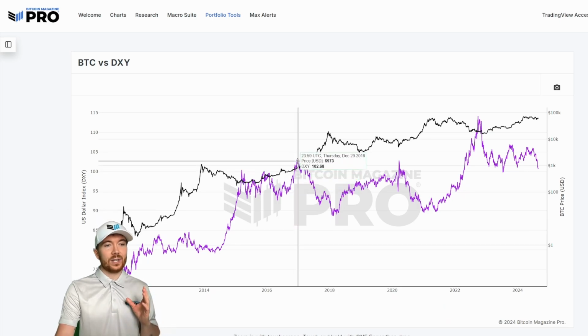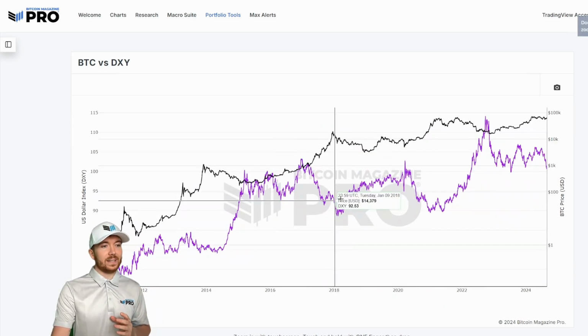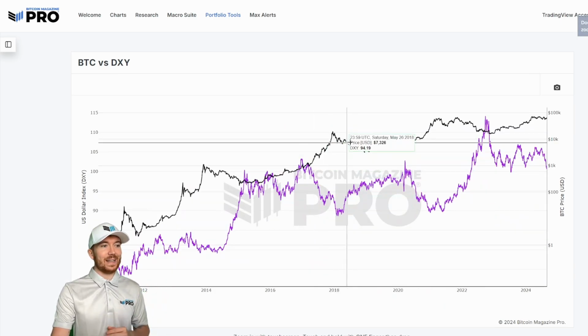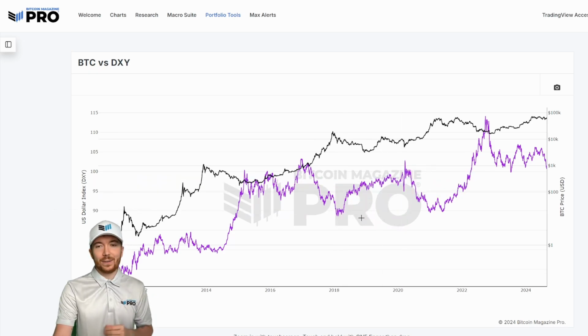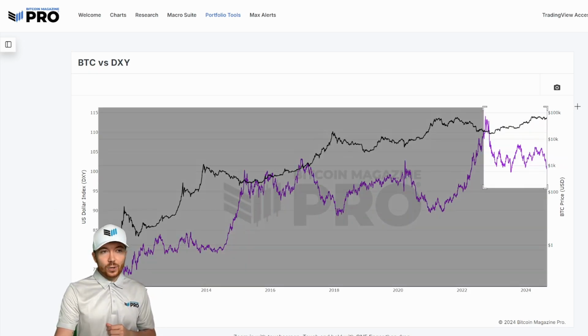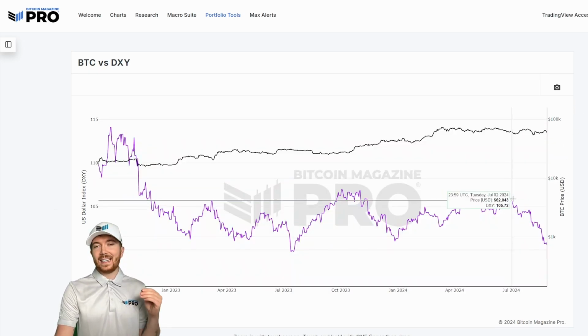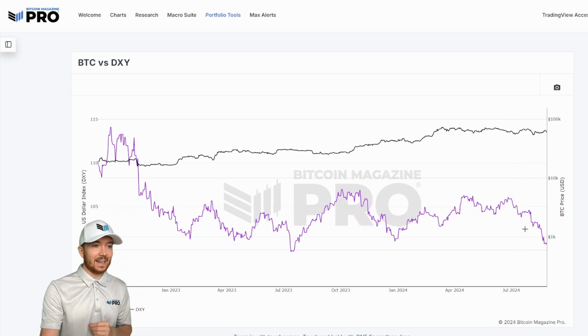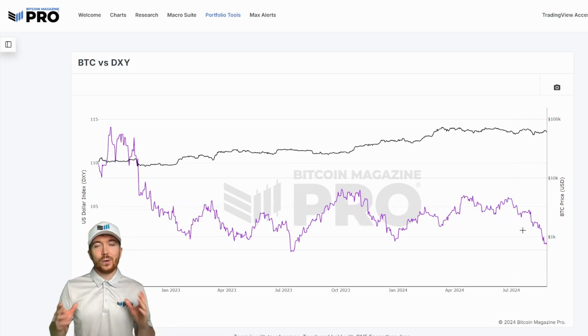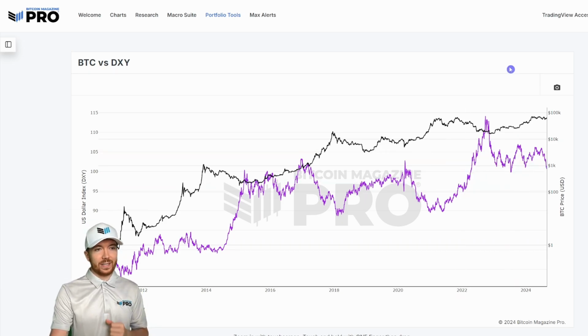And as we can see from the chart, once this is decreasing, we typically see a big rally in the BTC price action. When it's increasing, we usually see a bit of a bear cycle. And if we just zoom into the most recent cycle, we've recently seen this begin to drastically decline, indicating potentially a new period of very risk-on sentiment and more favorable macroeconomic conditions for BTC.